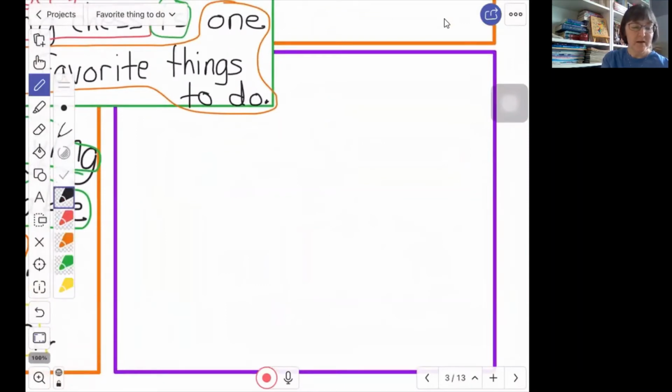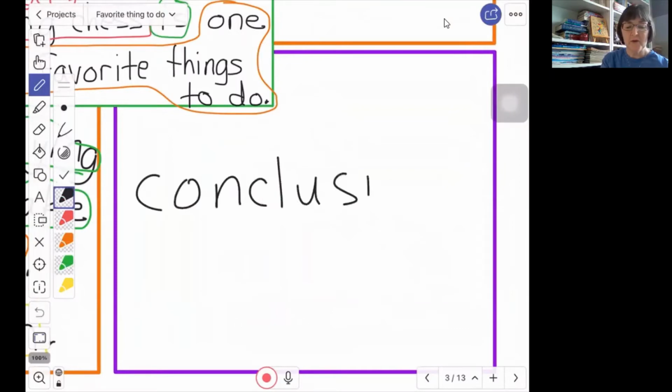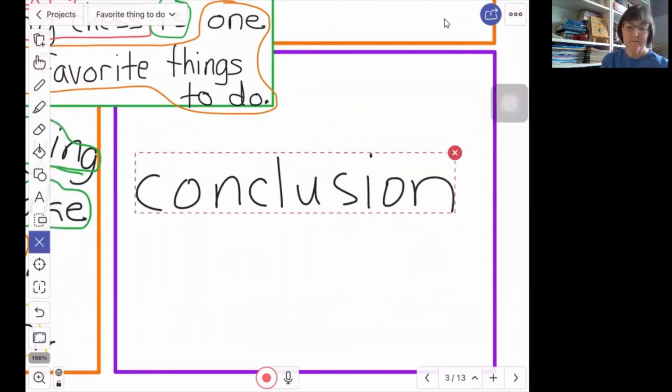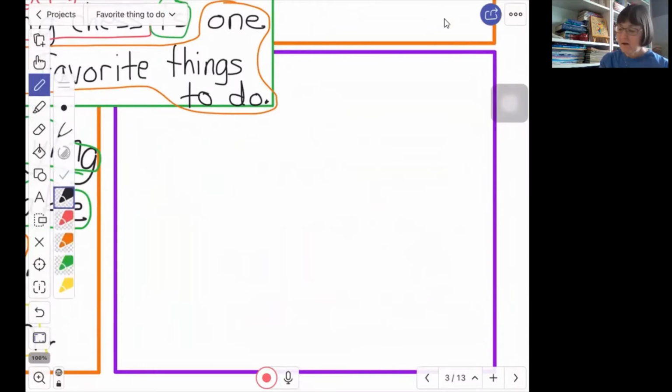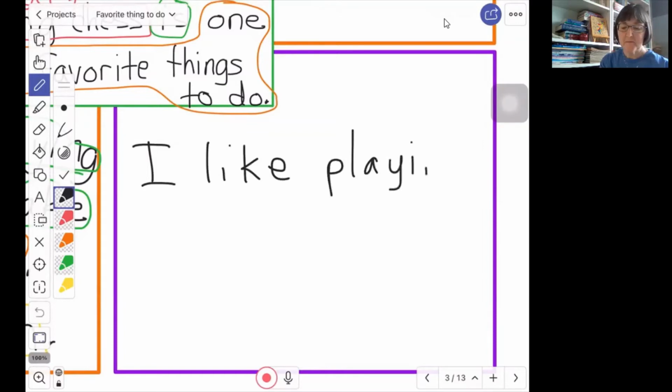So the word I'm using is conclusion. Conclusion is when we bring it to an end. A very simple conclusion, especially for a paragraph where we are talking about our opinion, is just to say how you feel about it. I like playing chess.